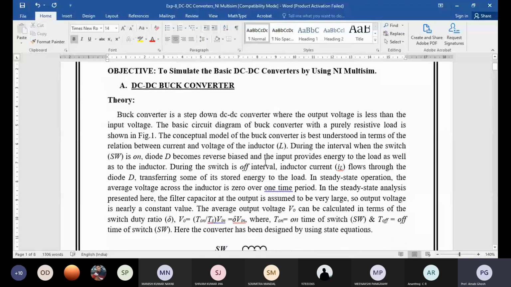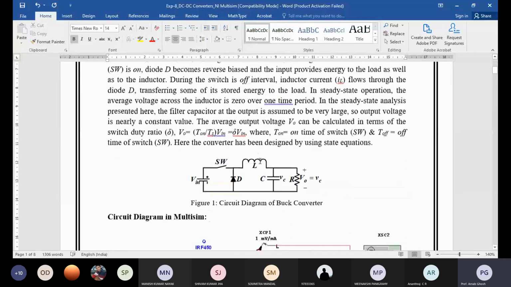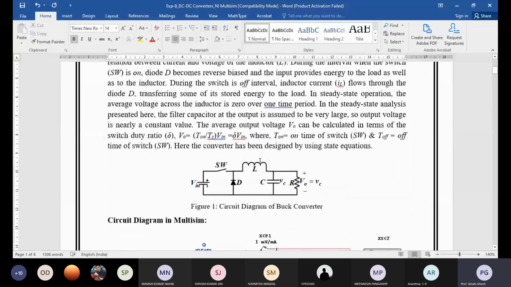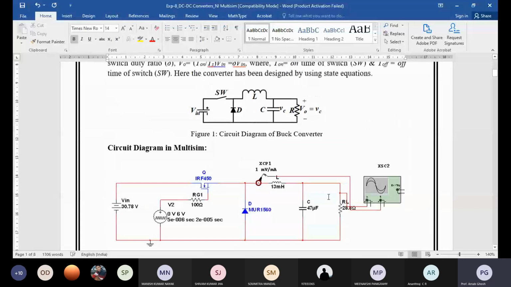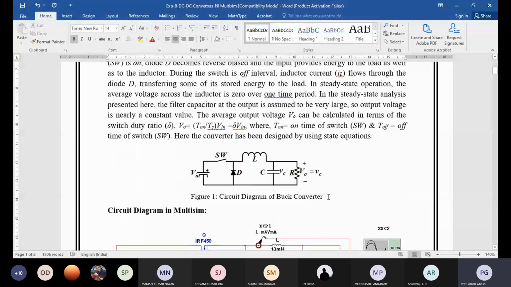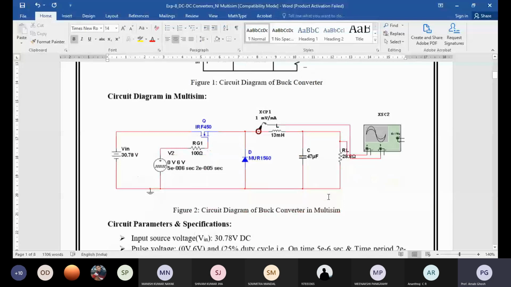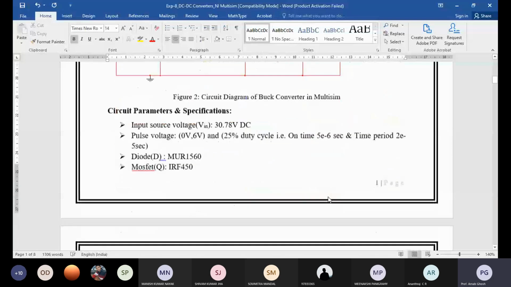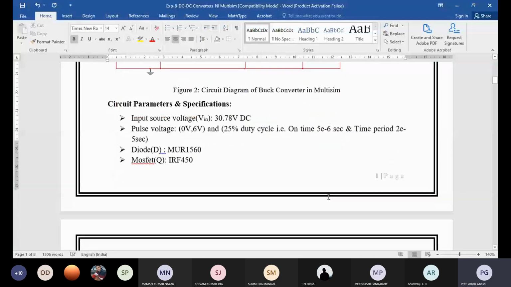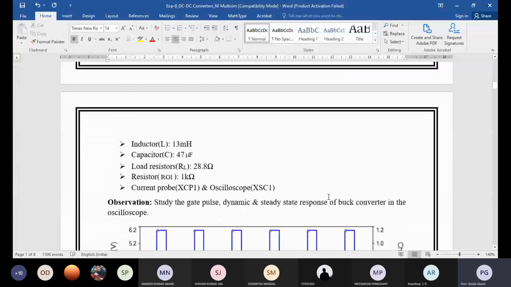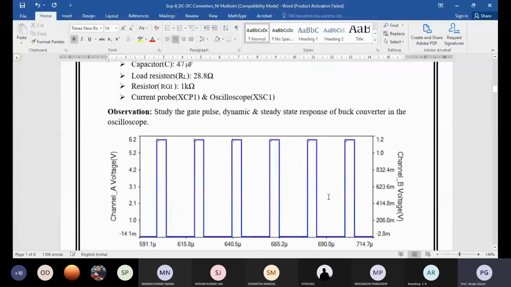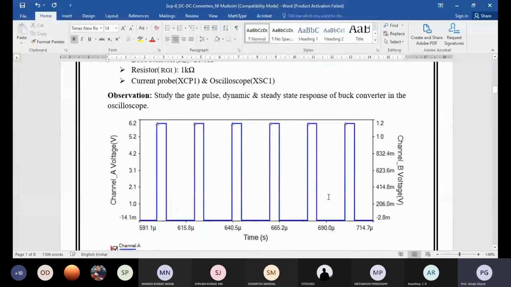After that, I think you have done a lot of things till now. A lot of simulation you have already covered, based on the uncontrolled and controlled rectifier with different loads. So I think all of you are right now very much familiar with NI Multisim.